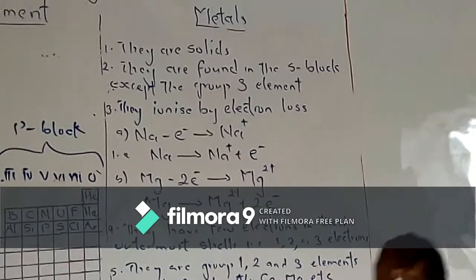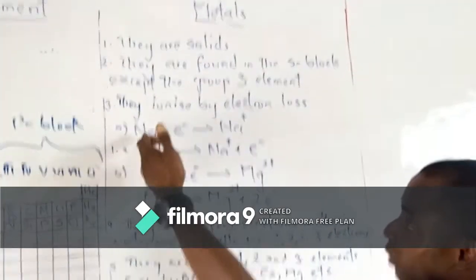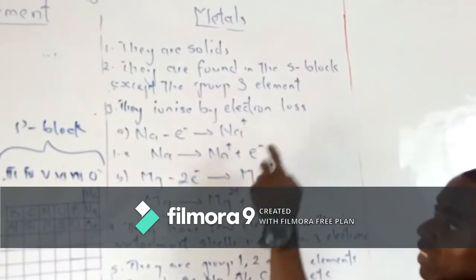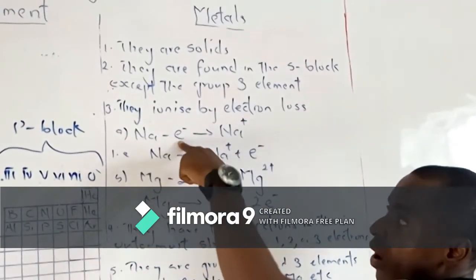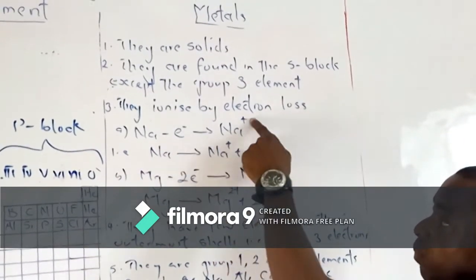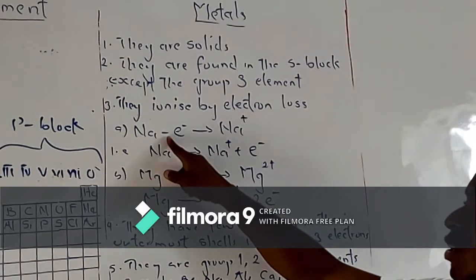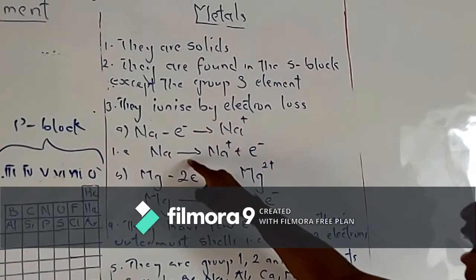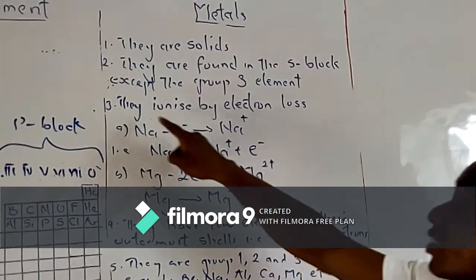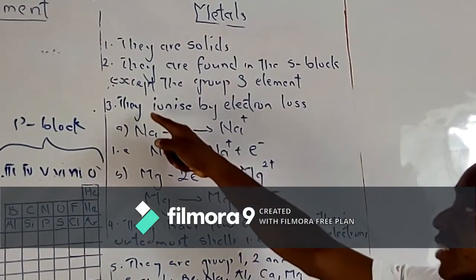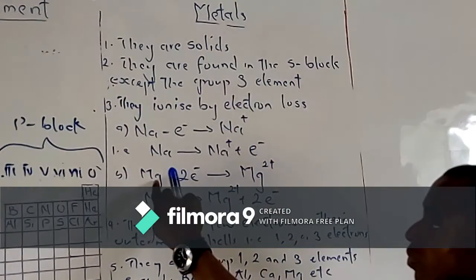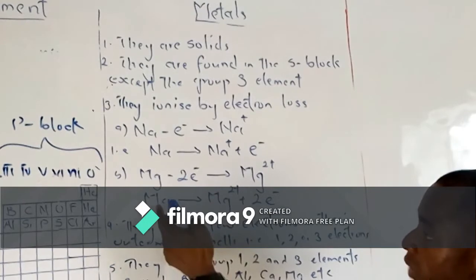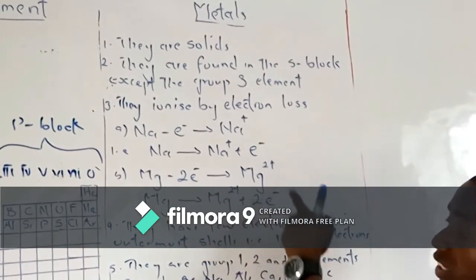The plus sign shows that. So if you look at this, the metal, for instance, sodium. For it to change to sodium ion, it had to lose one electron to have Na plus. Now we don't write it this way. So if we move this mathematically to this side, it becomes plus. So this is how we write ionization of metal. So metals ionize by losing electrons. That's why I said they ionize by electron loss. Look at magnesium. It will lose 2 electrons to become magnesium 2 plus. So write this mathematically: Mg equals Mg2+ plus 2e-.